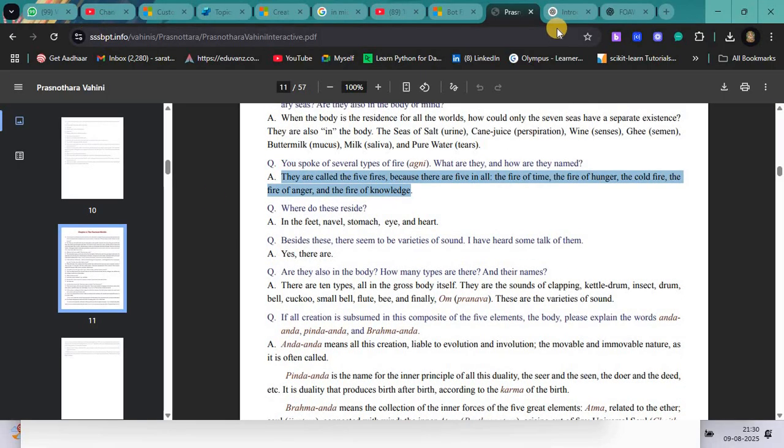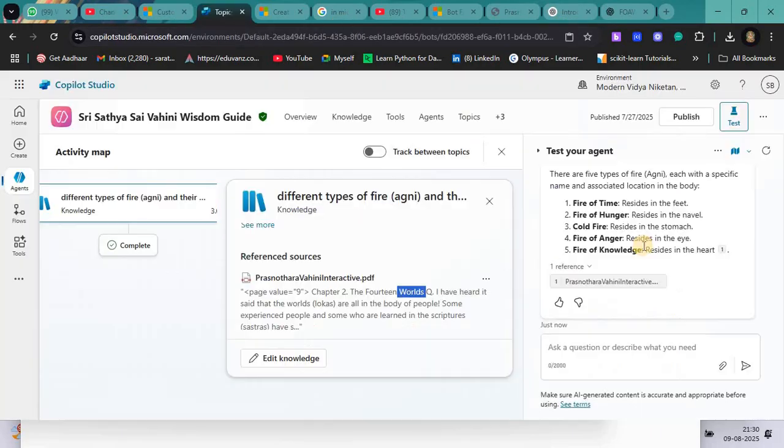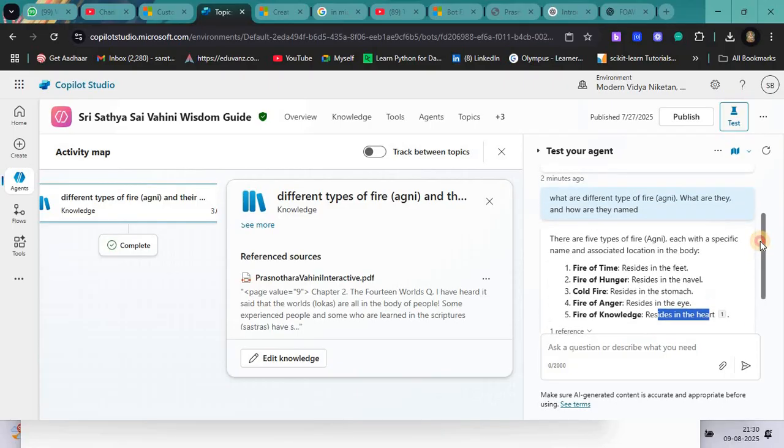And if I go to my topic, it is referring to each of them and where it resides. Fire of time resides in the pit. Fire of hunger resides in the navel. Cold fire resides in the stomach. Fire of anger resides in the eye. Fire of knowledge resides in the heart. So this is the wisdom that is coming from different Upanishads and is referring to the book called Prashnottara Vahini, written by Sri Sathya Sai Baba.